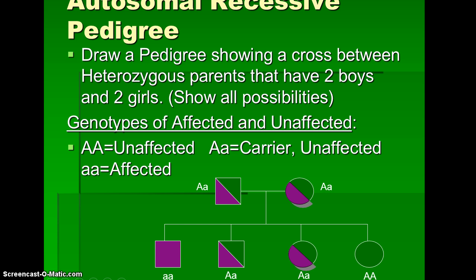Okay, so you can see there are normal parents, they are carriers, so they're halfway colored in. They can produce a child that has the recessive disease. They possibly produce children that are carriers, and they can produce children who are totally not affected at all. They're not carriers, they can't even pass the gene on.